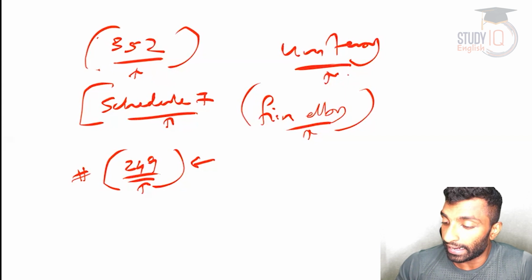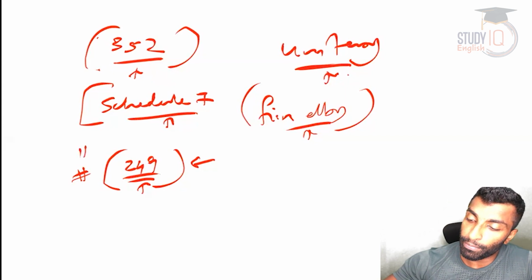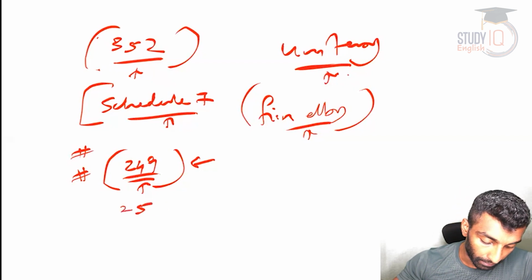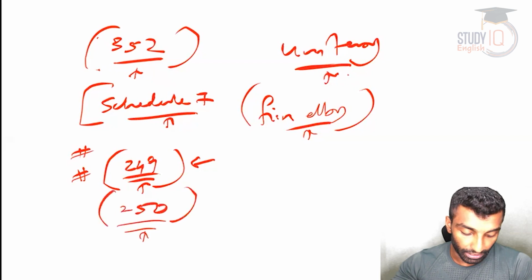Okay, it can be extended any number of times. So Article 249 is very important. The center can legislate on the state list. Another one, Article 250, that is related to national emergency, just write that.